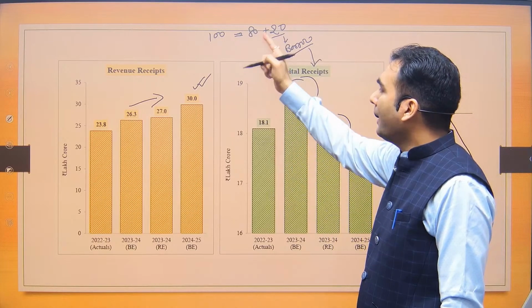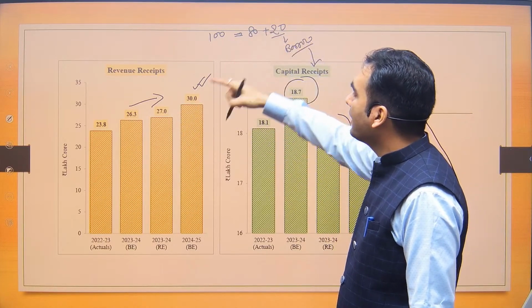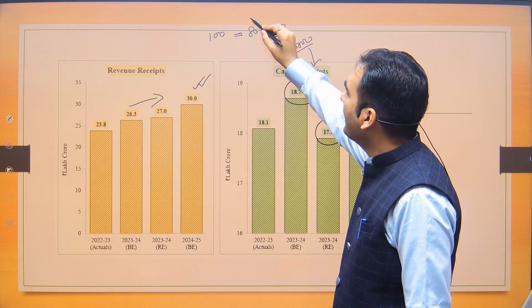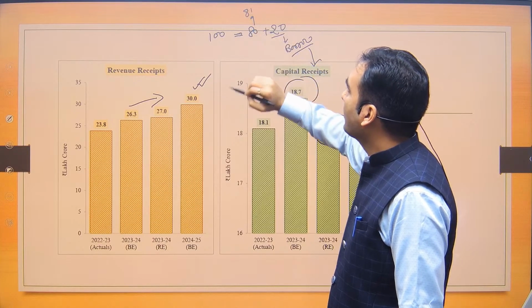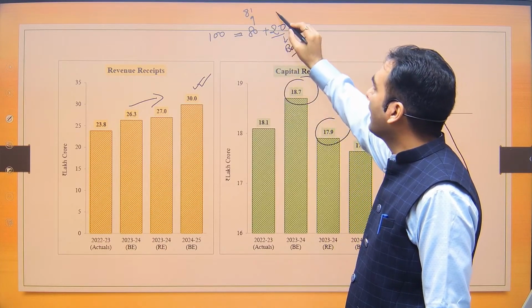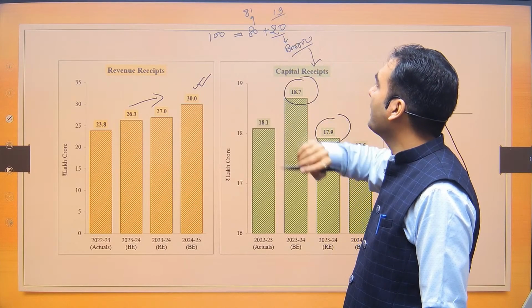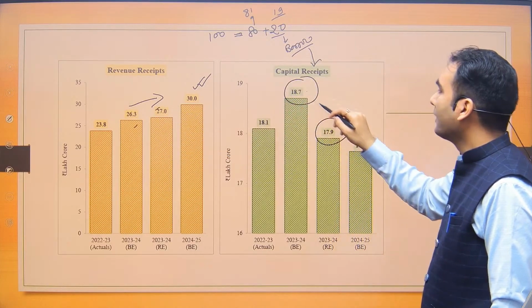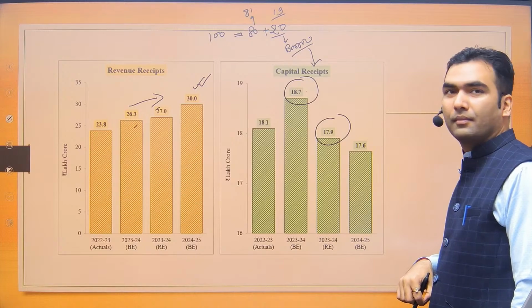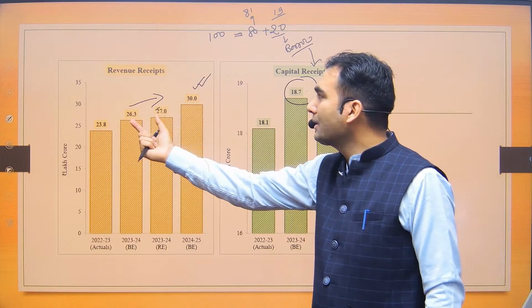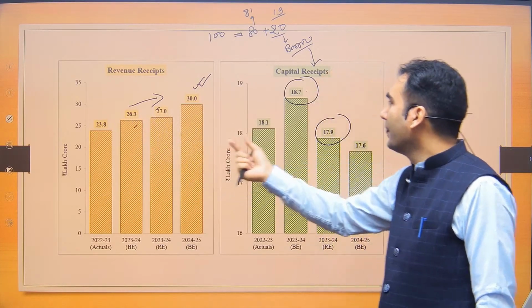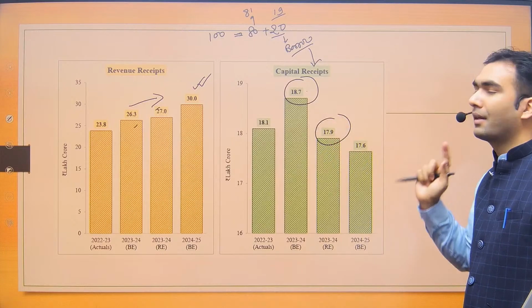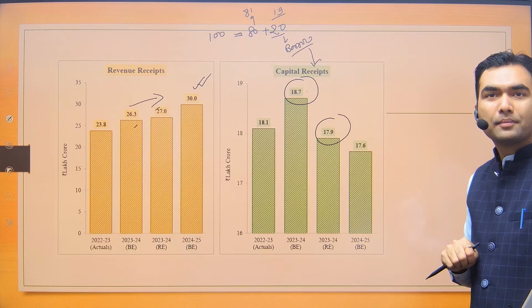Now this 80, as we have seen here, has increased by 1. So probably 80 has increased to 81. So the government needs to borrow less. The government now needs to borrow only 19 rupees. So if this has increased, commensurately this has reduced. This has increased by say 0.7 lakh crore, and this is reduced by 0.8 lakh crore. So similar amount is there.